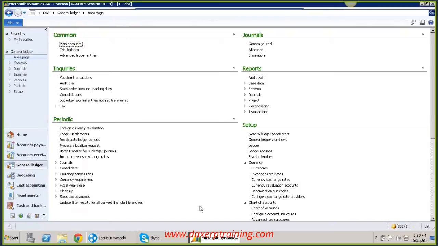Is it clear? Yes, it's clear. So that is how the system behaves. And periodic is for when you want to do some periodic jobs. For example, if you want to post all transactions at a time at the end of the month, you can run that through your periodic section.